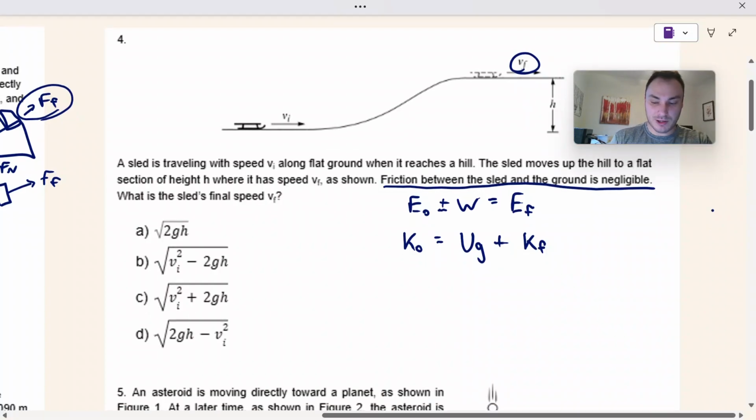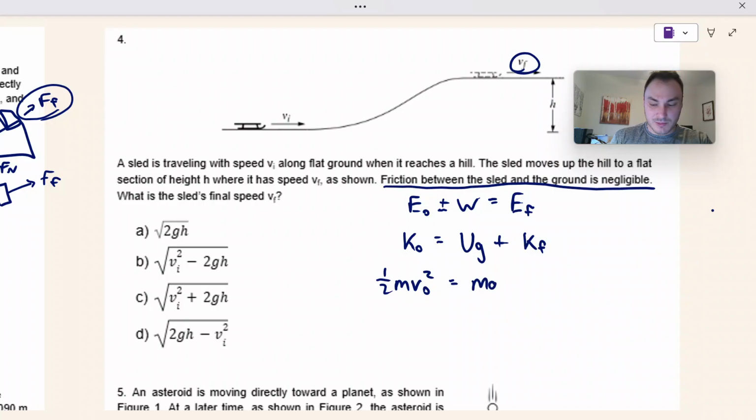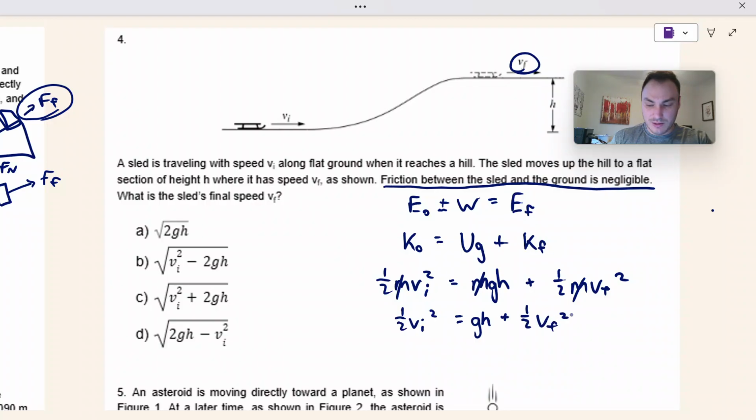Let's plug in all our variables. 1/2 mass times V initial squared equals mass times gravity times height. They don't use not for initial, they use I, pardon. Plus 1/2 m V final squared. M's will cancel out because it's in every single term. And then we just solve for V final. So 1/2 V initial squared equals GH plus 1/2 V final squared.